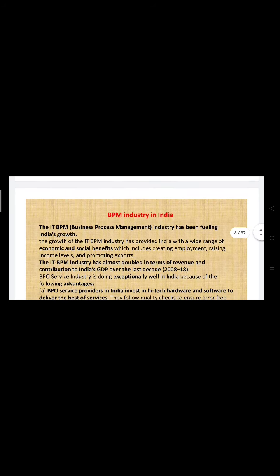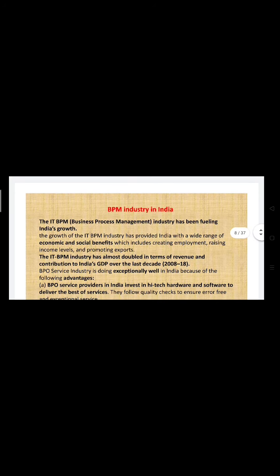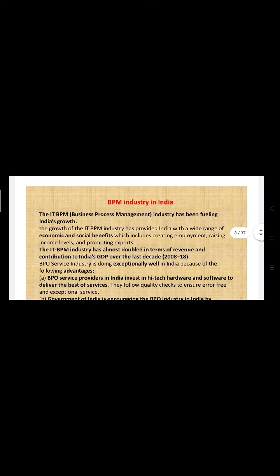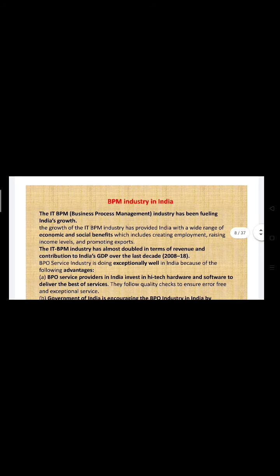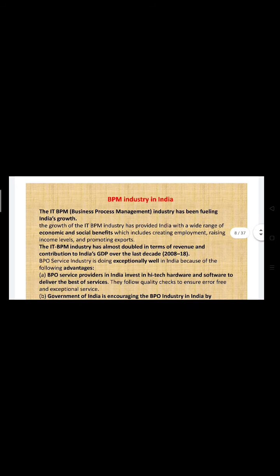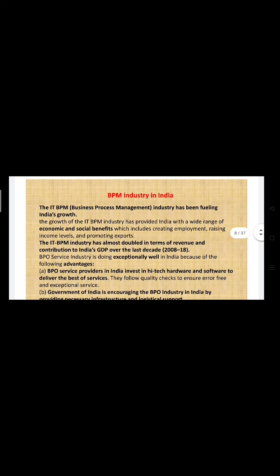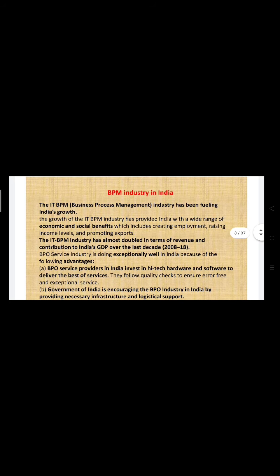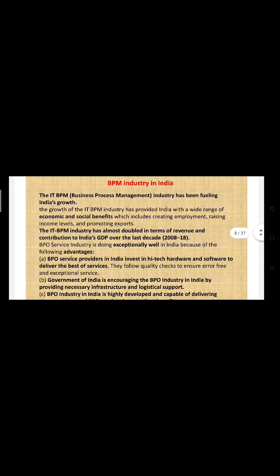So these are business, so that business is processing, business can process efficiently. So that is the BPM industry in India. BPM stands for business process management. That is, it is used to process the business, it is used to manage the business in India, right?